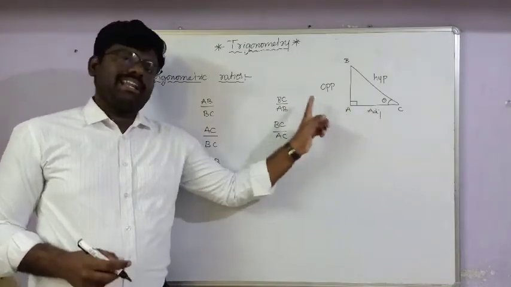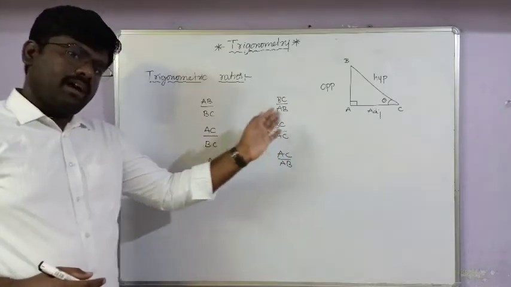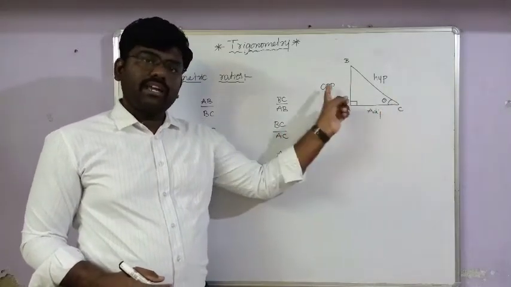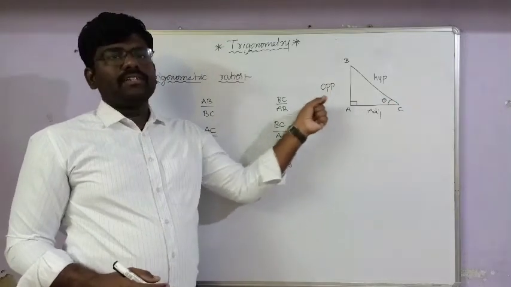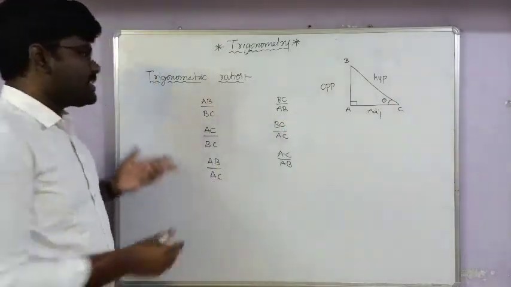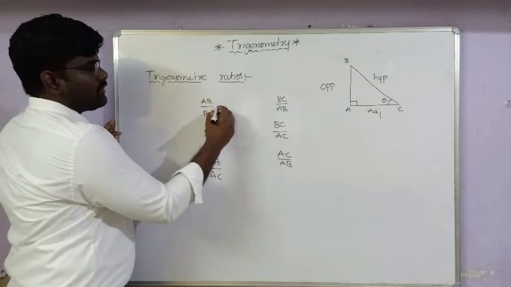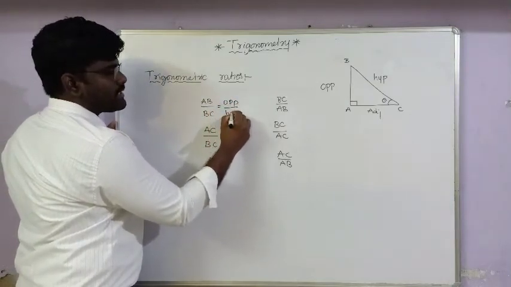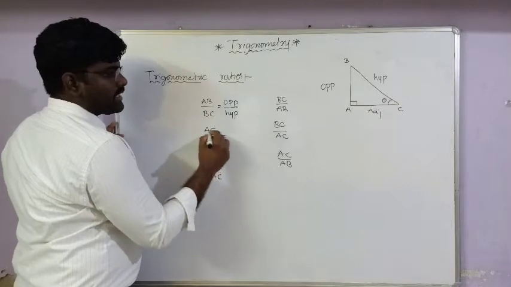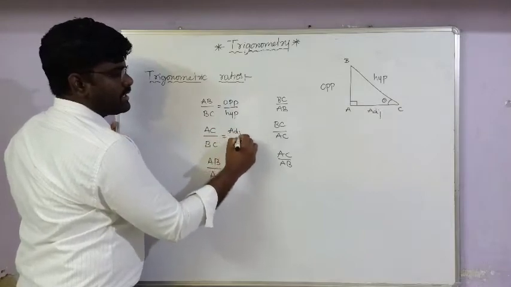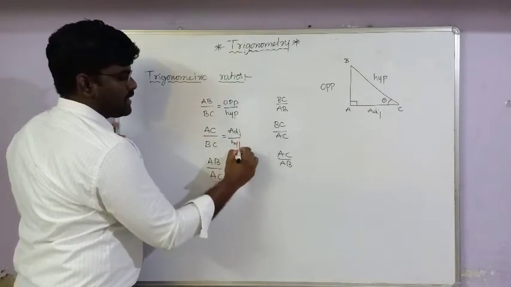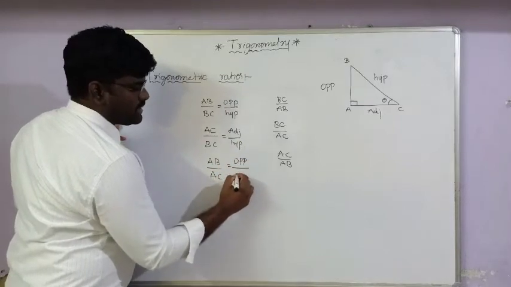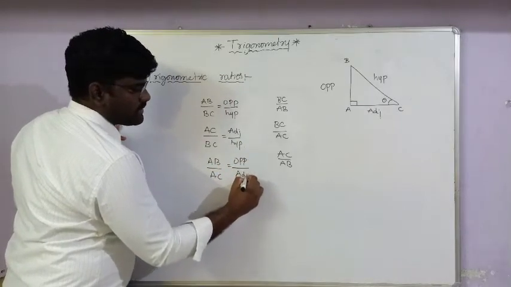We already fixed some names related to the theta: the right angle is there, the hypotenuse is fixed, and related to this theta we give the names. Related to theta, AB is opposite by hypotenuse. AC is adjacent by hypotenuse. AB by AC is opposite by adjacent.